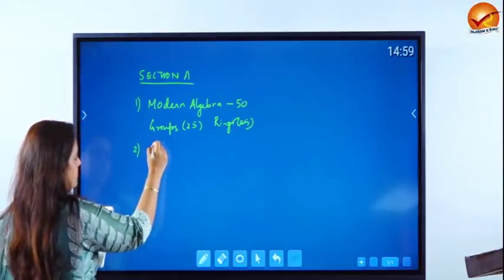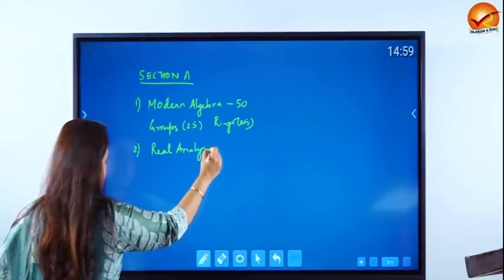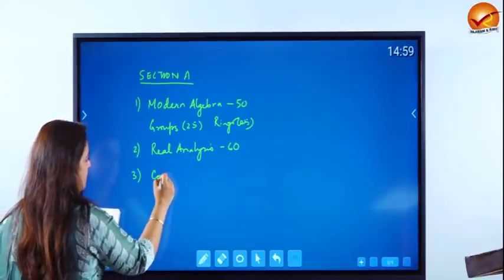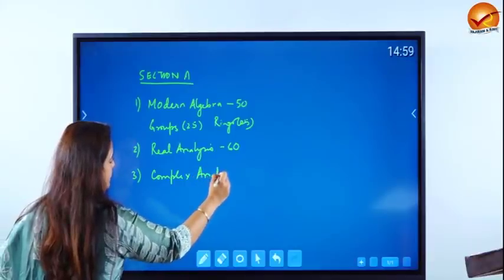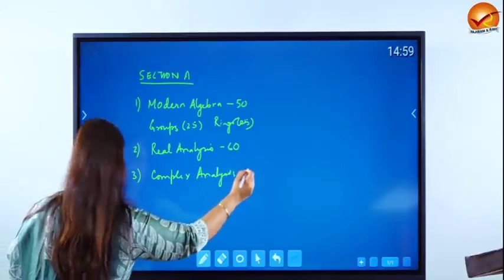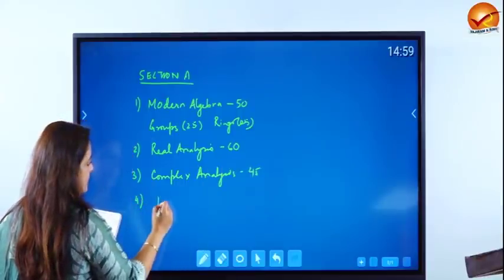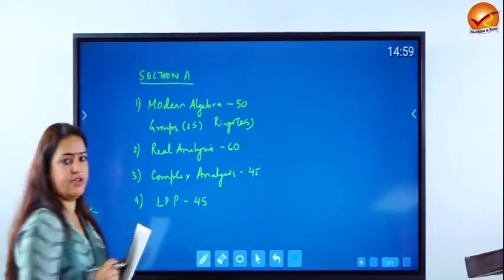The second topic was real analysis, which came for about 60 marks. Complex analysis was given weightage 45, and LPP came for 45 marks.